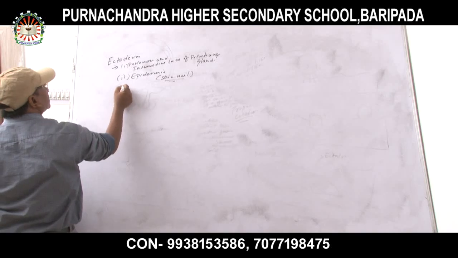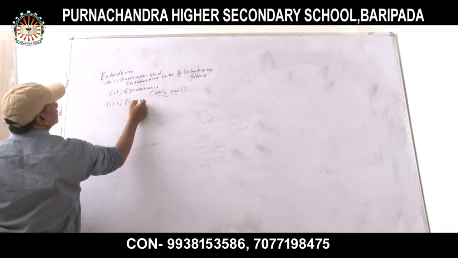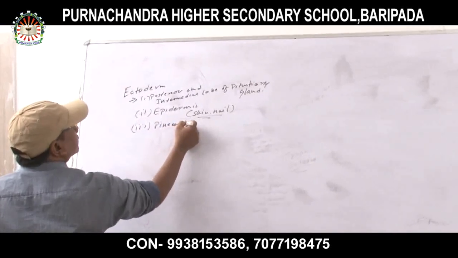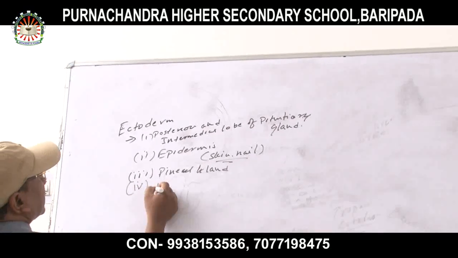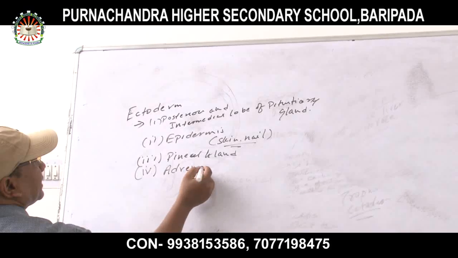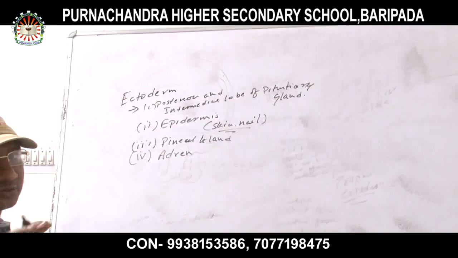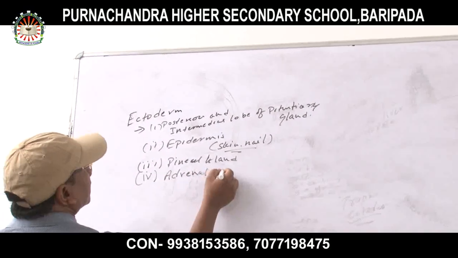Number 3, pineal gland. Number 4, adrenal medulla, not adrenal cortex. The adrenal gland has two layers, adrenal medulla and adrenal cortex. Adrenal medulla.